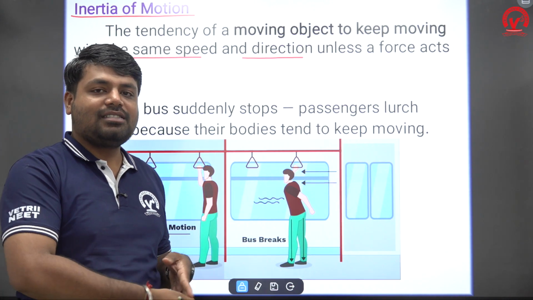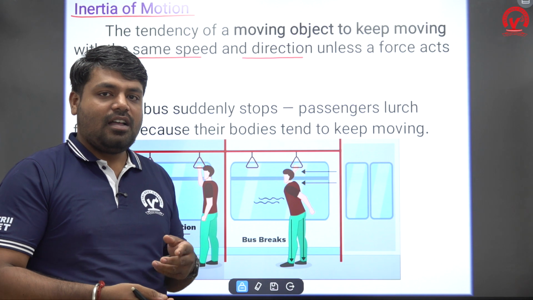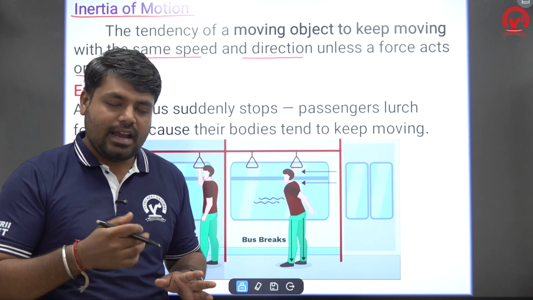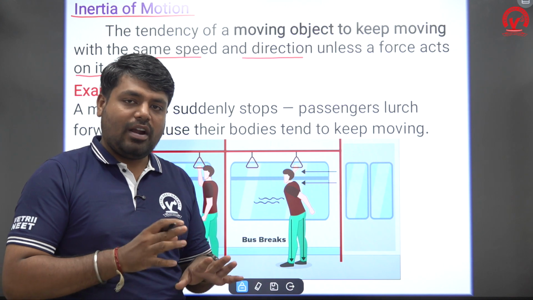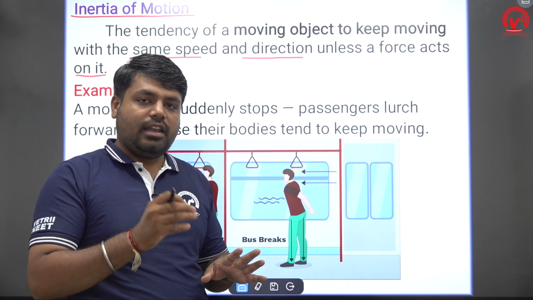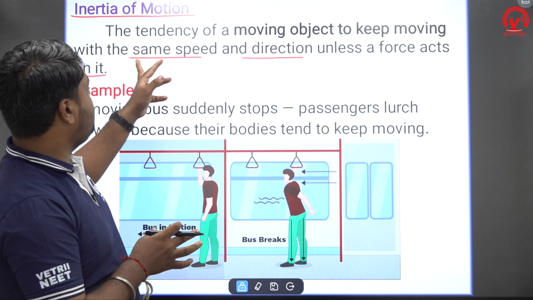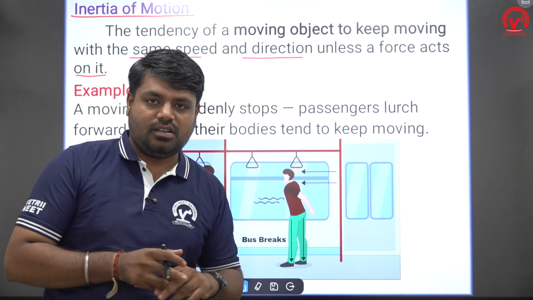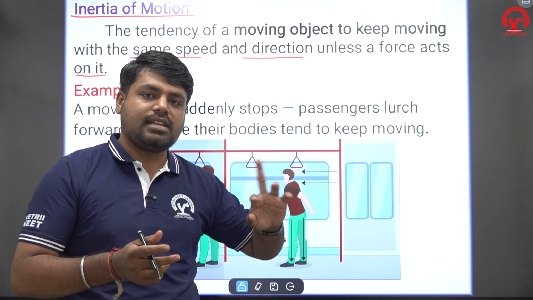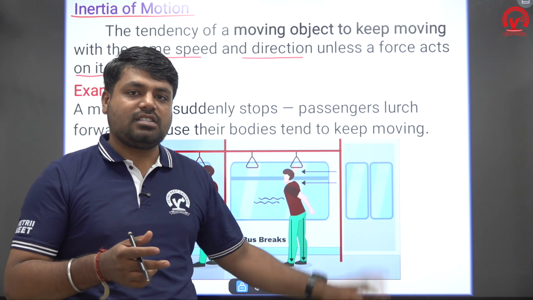In the before case, inertia of rest, we saw the body tends to be at rest unless an external force acts on it. Here the body continues to be in the state of motion. What type of motion? Uniform motion in a straight line. So same speed in the same direction. Unless an external force acts on it, it does not change its speed or its direction. So this is the inertia of motion.